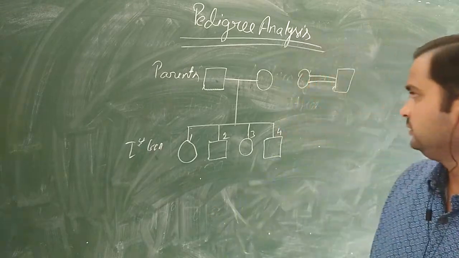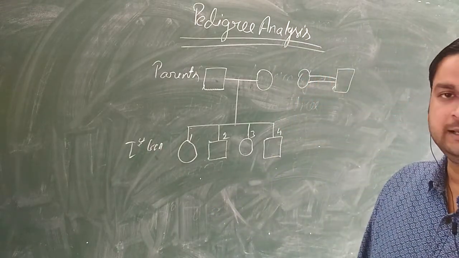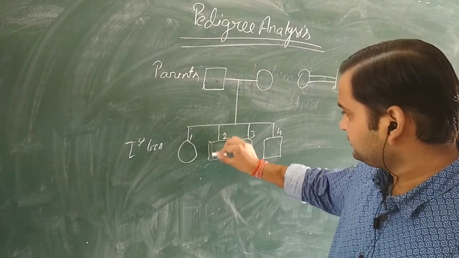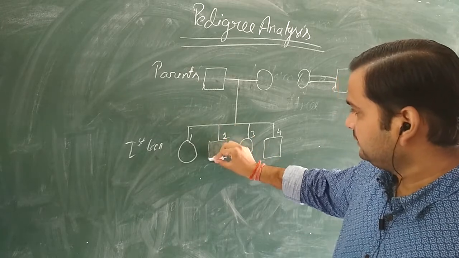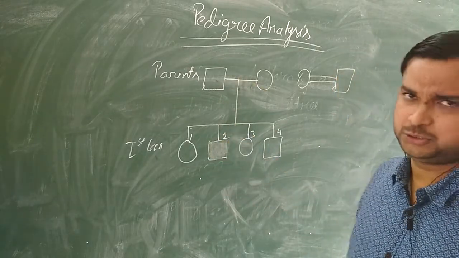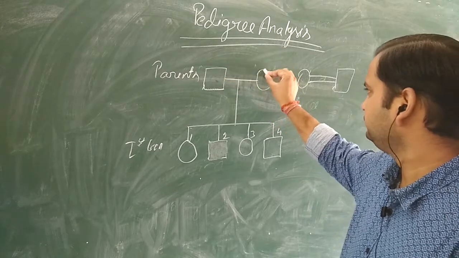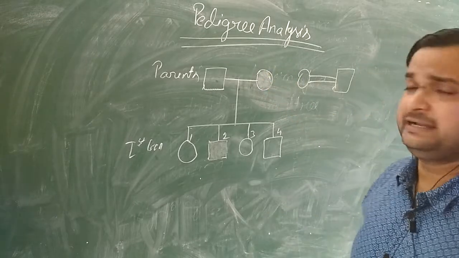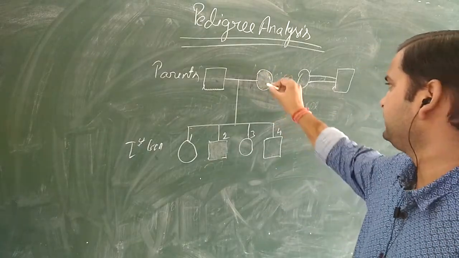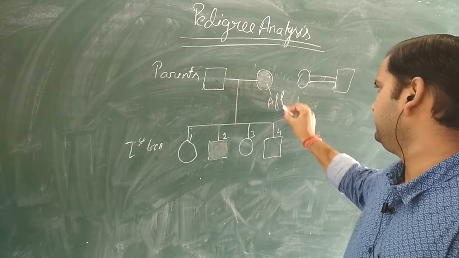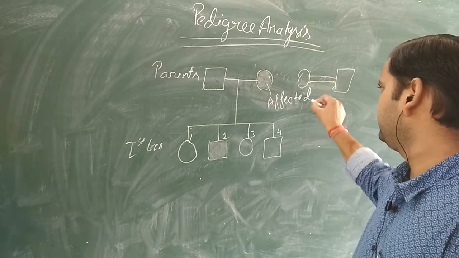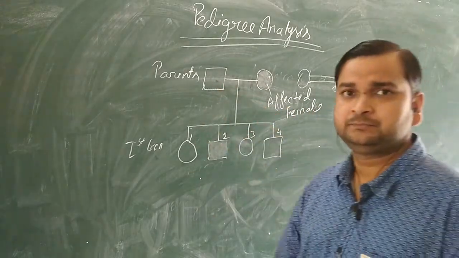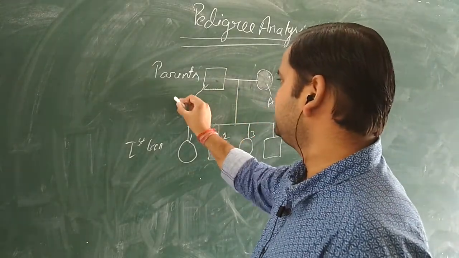Then in the diagram on that page you can see sometimes it is shaded also, like this. If any of the progeny is shaded, or even the parents, like suppose this one, if it is shaded, it represents an affected individual. So as she is female, it represents an affected female. What about this one? It is not shaded, therefore it is a normal male.